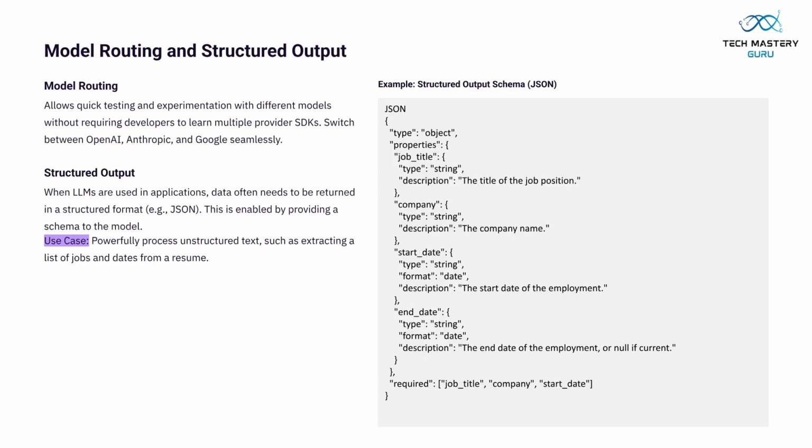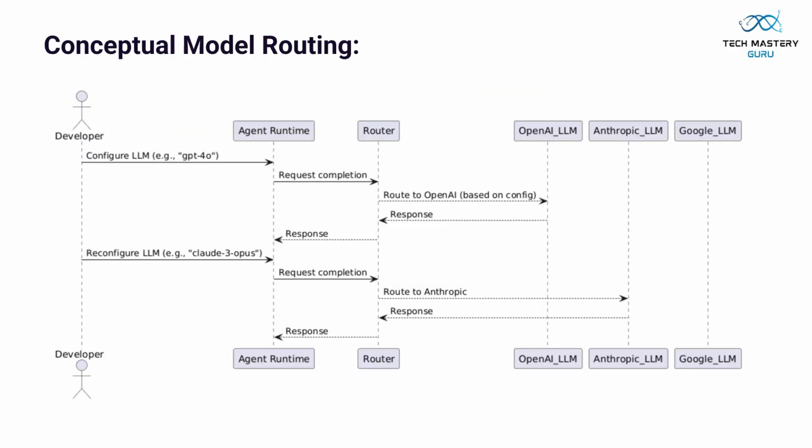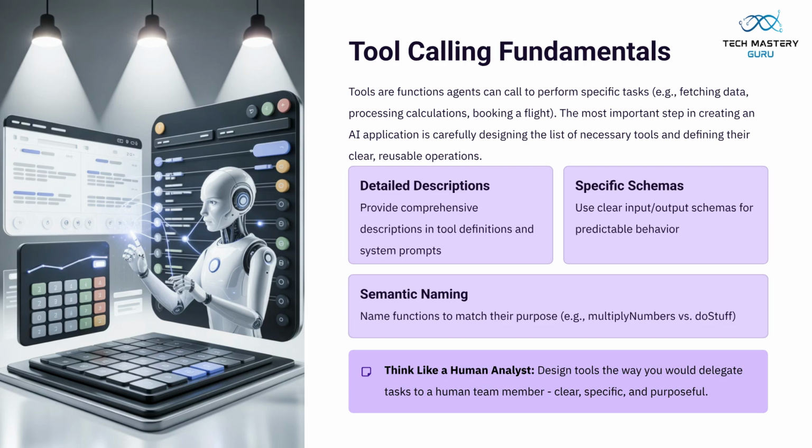Model routing allows seamless switching between different LLM providers for quick experimentation. Structured output ensures LLMs return data in formats like JSON, useful for tasks such as extracting job details from a resume. This conceptual diagram demonstrates how model routing works. A developer configures an LLM, and the router directs requests to the appropriate provider, such as OpenAI, Anthropic, or Google, based on the configuration. Tools are functions that extend an agent's capabilities.